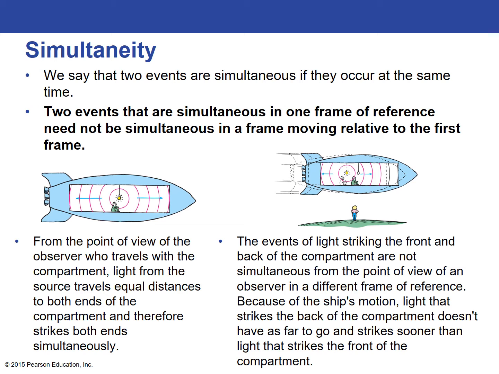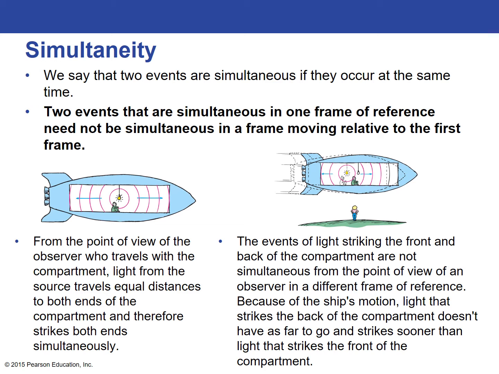By the time the rocket moves forward, the front of the rocket has moved further away, giving the light more distance to travel, and the back of the compartment has moved closer to the light source, giving it less distance to travel. So because of the ship's motion, the light that strikes the back doesn't have as far to go and strikes sooner than the light that strikes the front. These two events do not occur simultaneously to the observer standing on the ground watching the rocket go by, again, if you could see the light and where it hit.